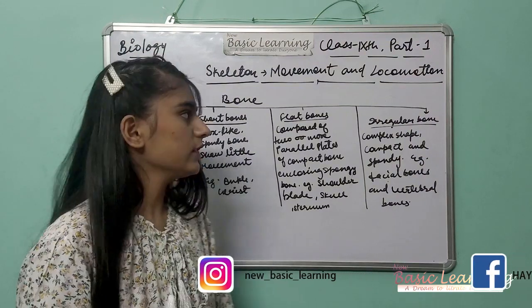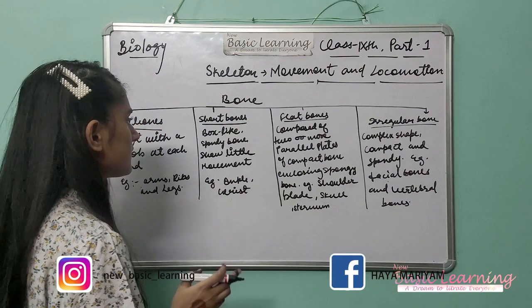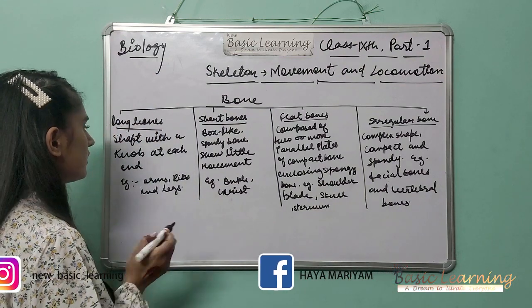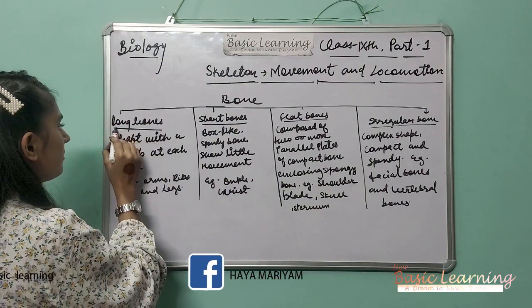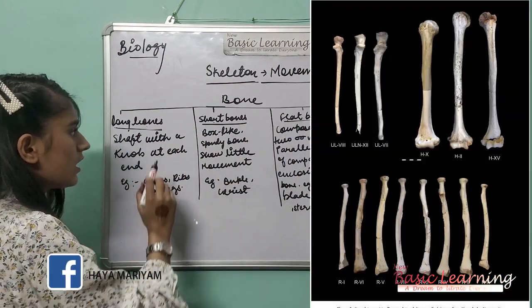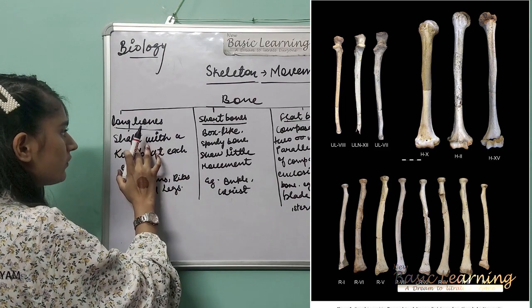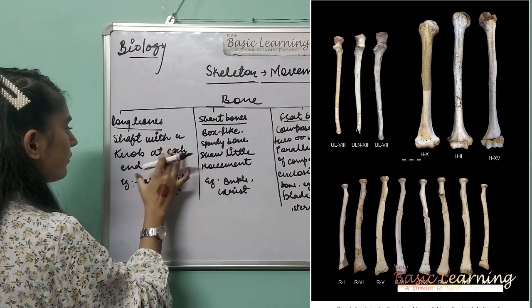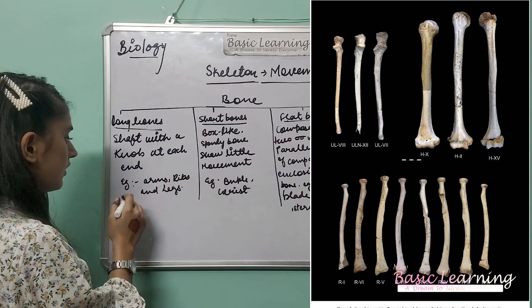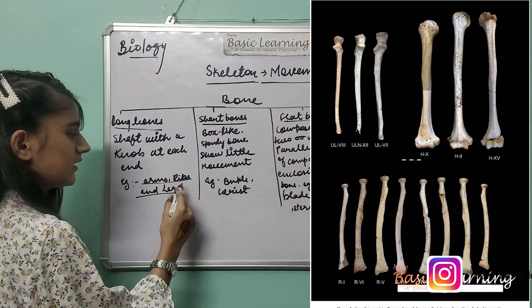So now let's see the classification of bones on the basis of shape and size. It comprises long bones, short bones, flat bones and irregular bones. What are the long bones? Long bones consist of a shaft with a knob at each end. Examples: bones of arms, ribs and legs, like this one.